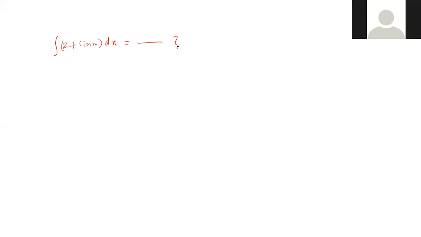Minus cos plus c. No, you should first of all write it as, okay, so we take 2 outside, right? So 2 plus integral sin x dx.